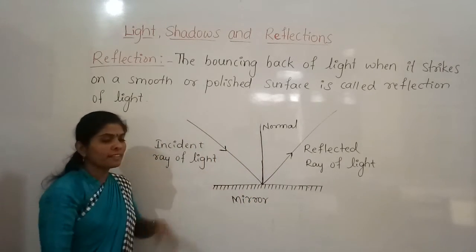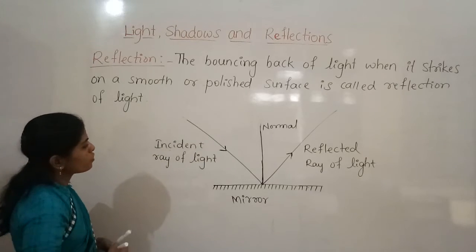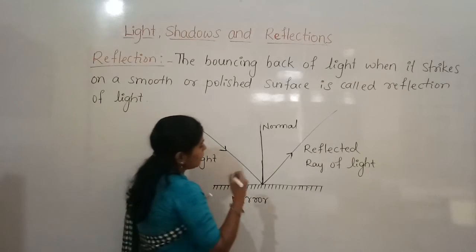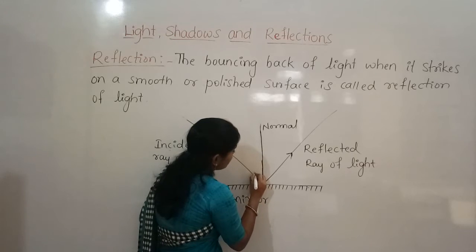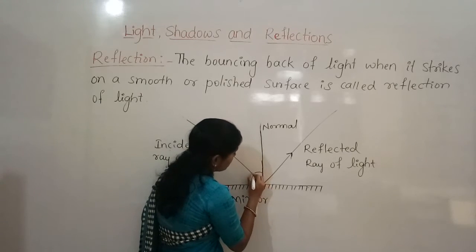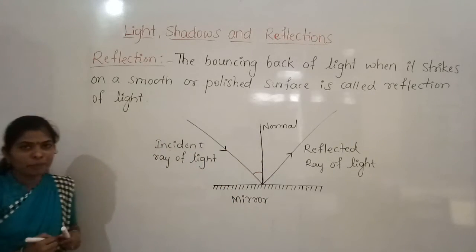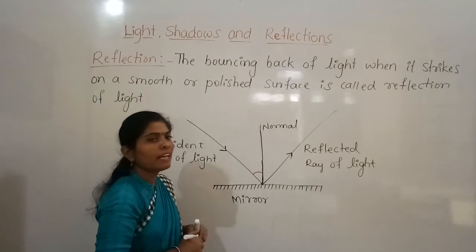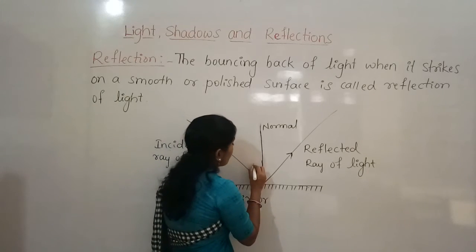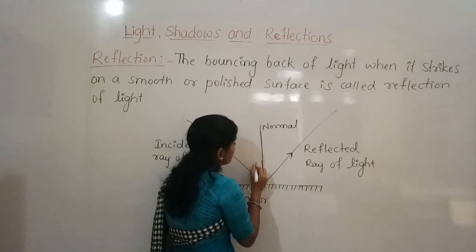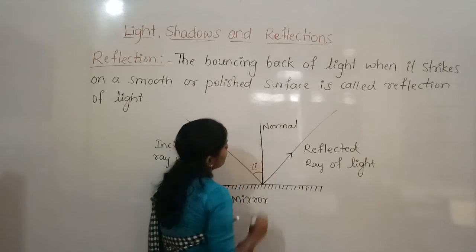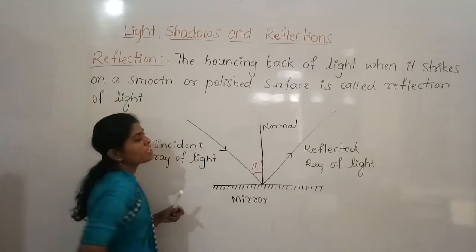So here the angles are formed. The angle between the incident ray and the normal is called the angle of incidence, and we can mention it with the letter small